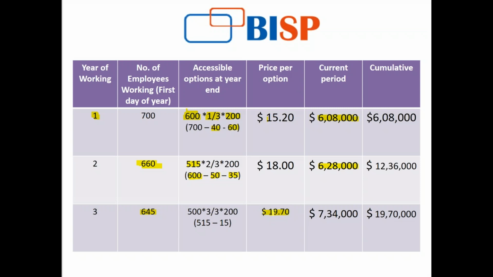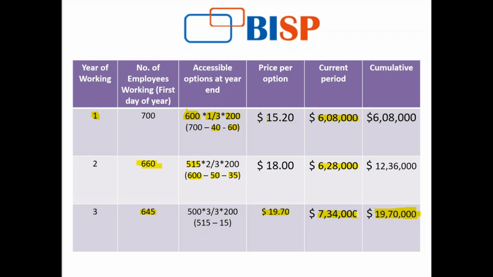While calculating my price option at the current price, that is the price at the year end, it is actually $19,70,000. This is the total amount that I have to account for, because this is the amount that the options shall be accessible, and the cash shall be paid to the employees.